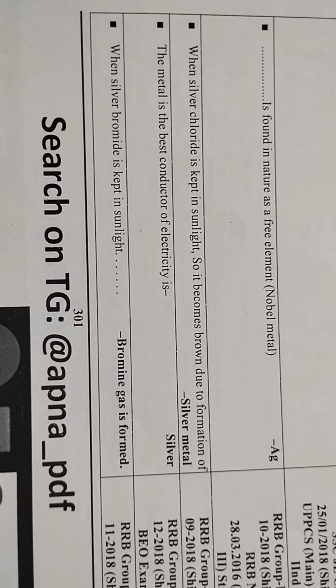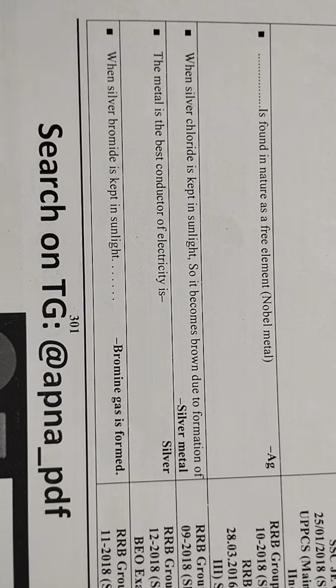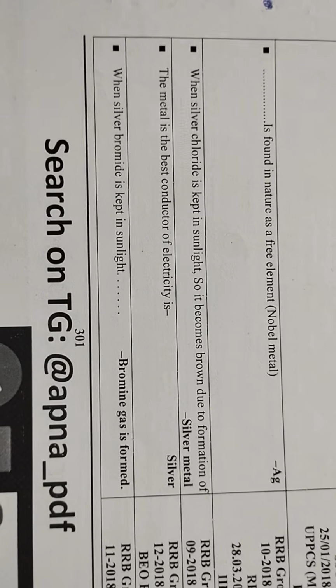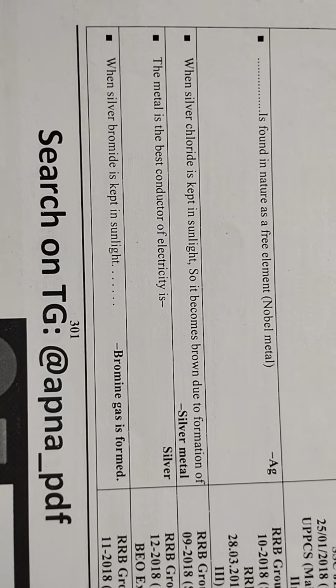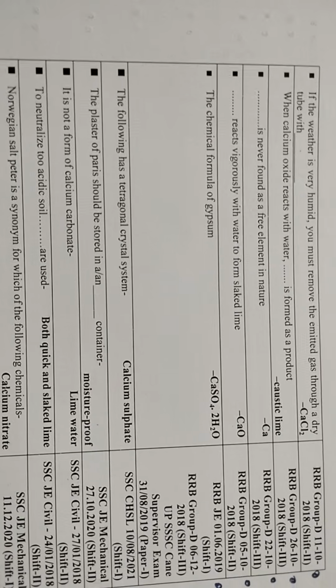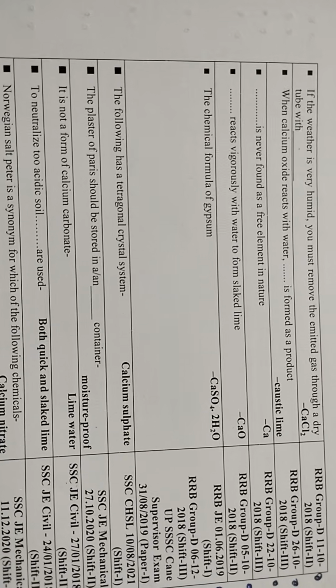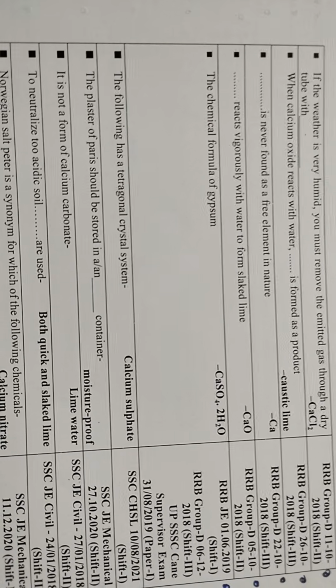When silver chloride is kept in sunlight, it becomes brown due to formation of silver metal. Best conductor of electricity is silver. When silver bromide is kept in sunlight, bromine gas is formed. If the weather is very humid, you must remove the emitted gas through a dry tube with the help of CaCl2.